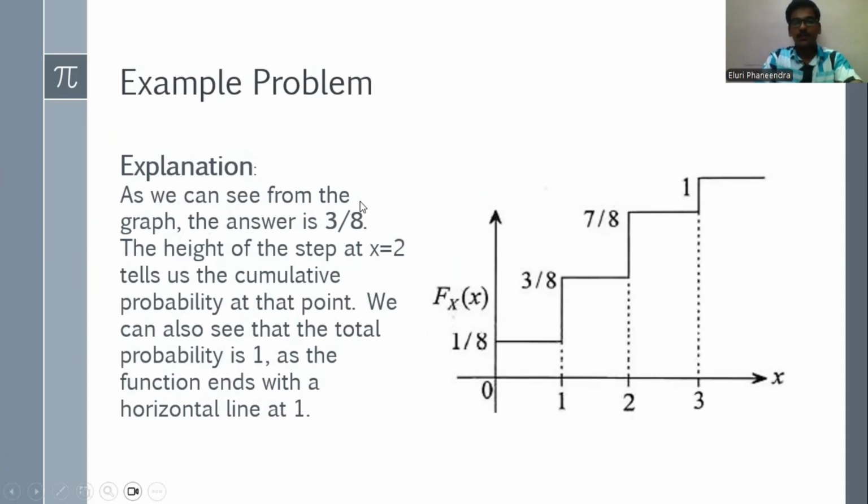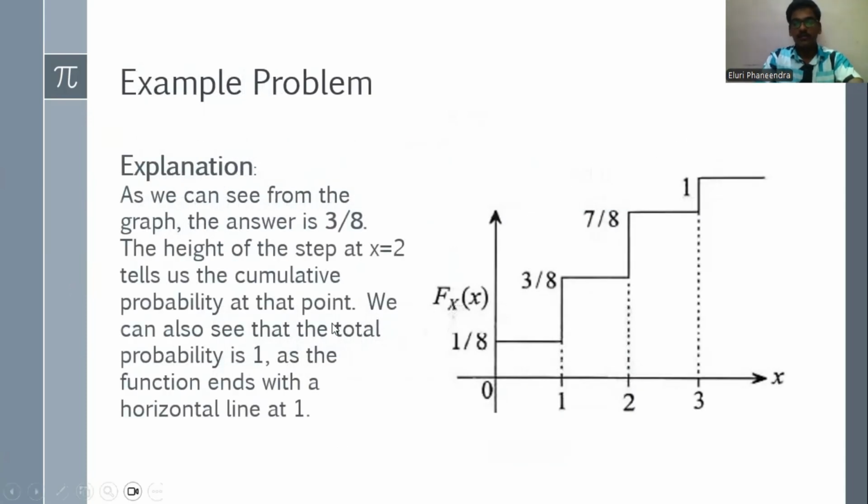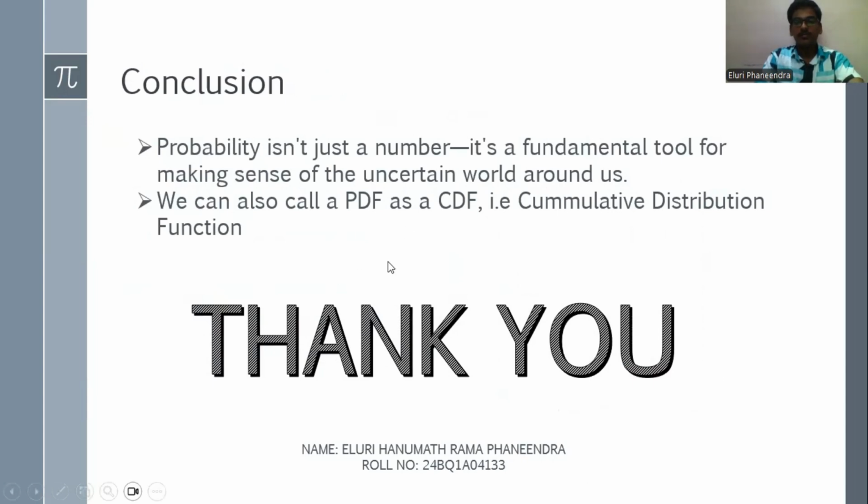Coming to the explanation, as we can see from the graph, the answer is the height at the step 2, which is a cumulative sum of all the probabilities earlier than the event 2. So we can also call this the cumulative distribution. Coming to the conclusion, probability isn't just a number, it's a fundamental tool for making sense of the uncertain world around us. We can also call this the CDF, which I have shown here. We are adding the cumulative sum of all the numbers which are less than or equal to a certain number. So it is cumulative. Thank you.